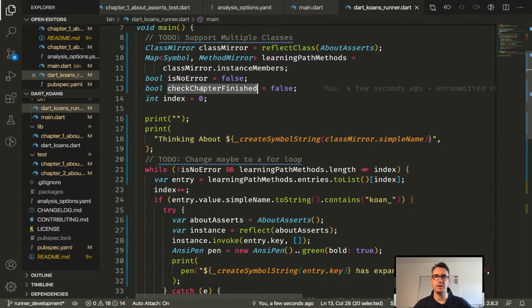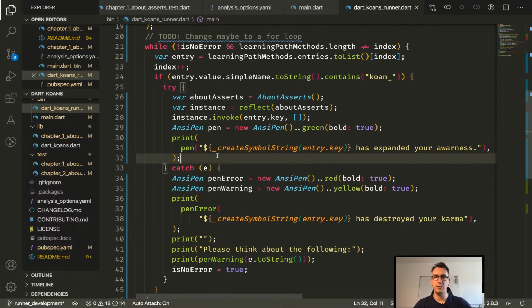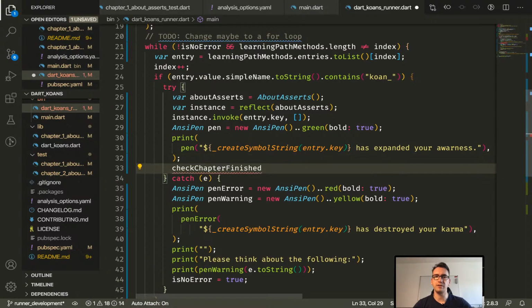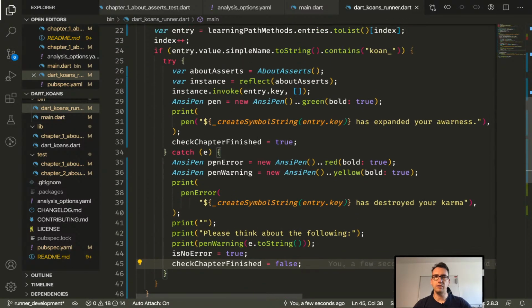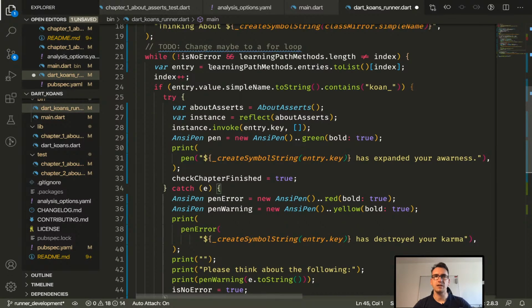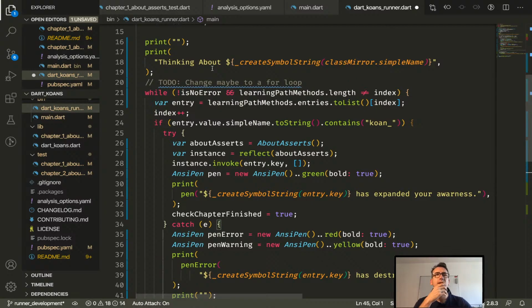I think what I can do is I keep that. For every try where we make something successful, we set that to true. But if we have once this part and we added that, then we set it to false. And I don't even need that, I see right now.